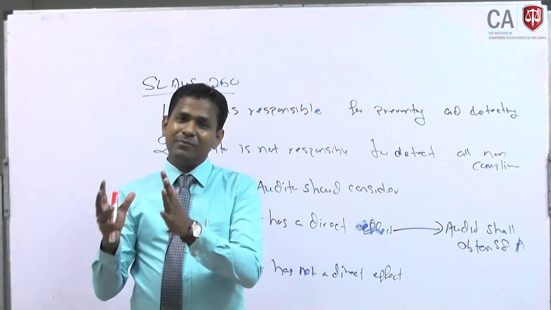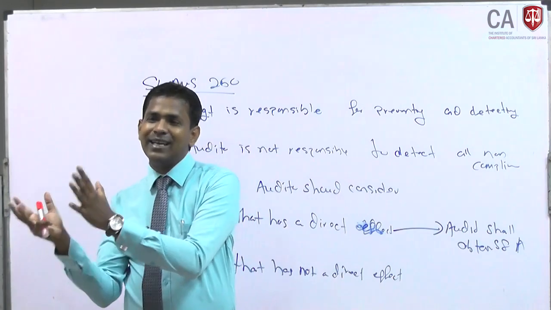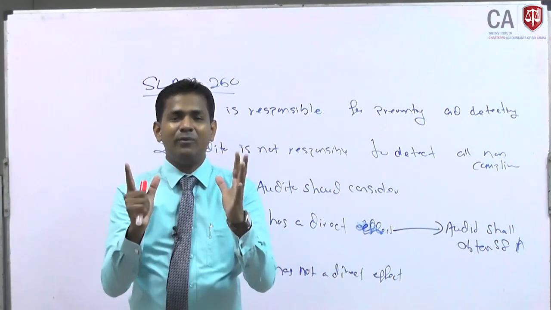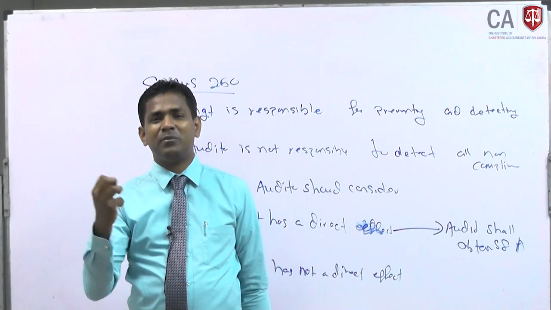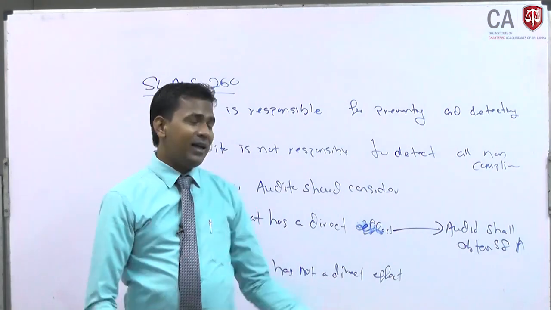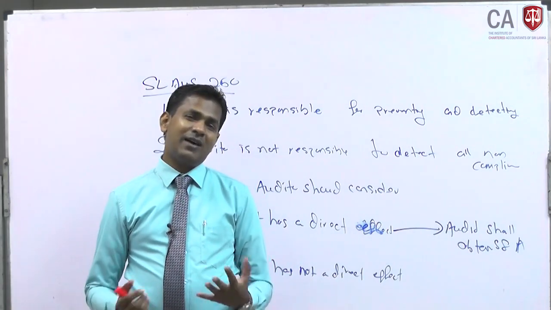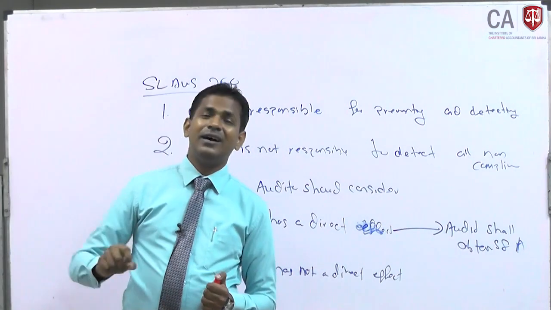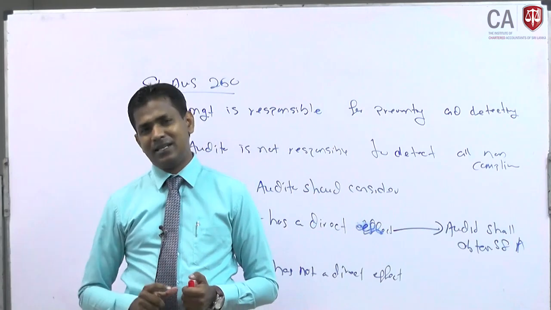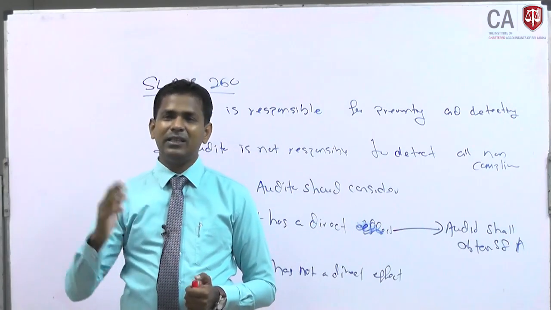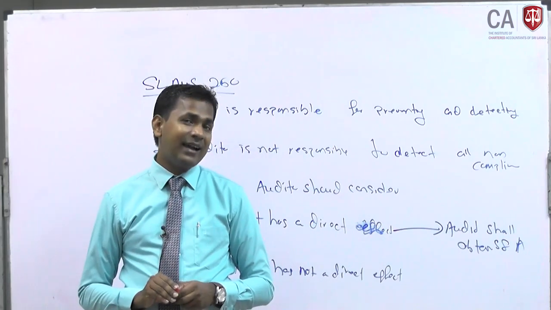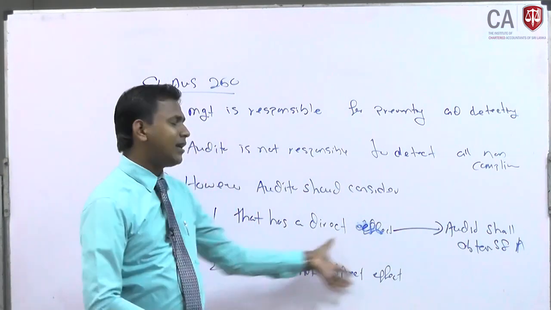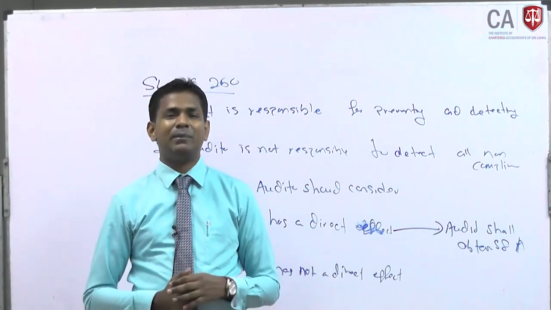If there are non-compliances or laws and regulation that has a direct effect, auditor shall perform the audit procedures and gather the sufficient appropriate audit evidence. But if there are laws and regulation which don't have a direct effect to the financial statement, auditor will perform limited audit procedures like inquiry or reviewing the correspondence like that, and especially these are operational angle of the company and will report to the management, right?